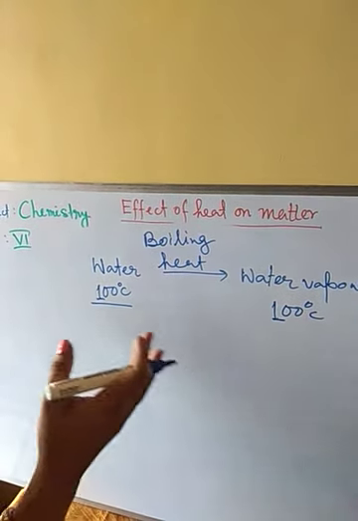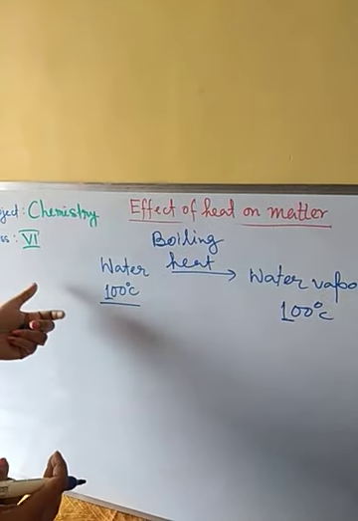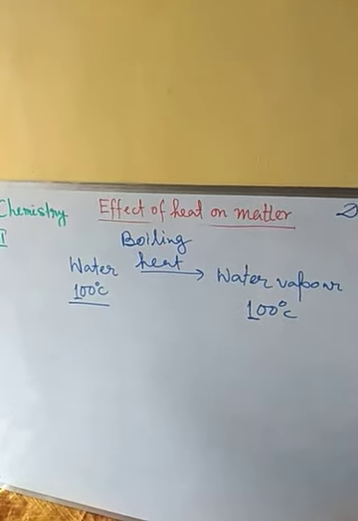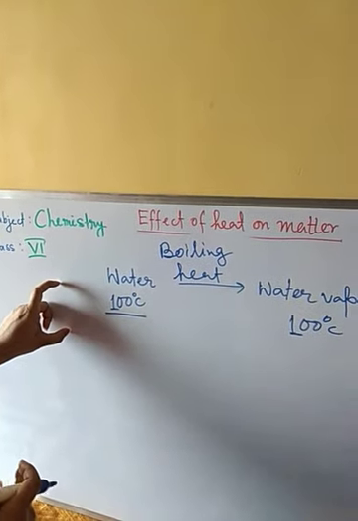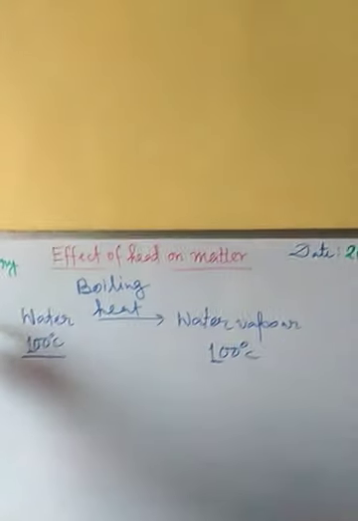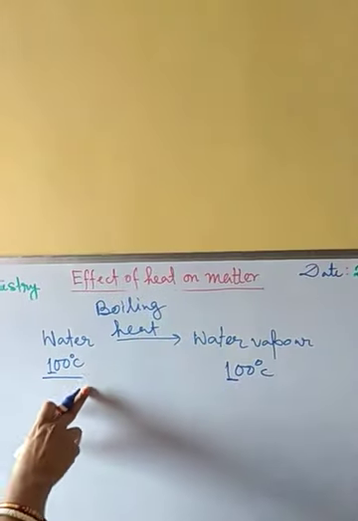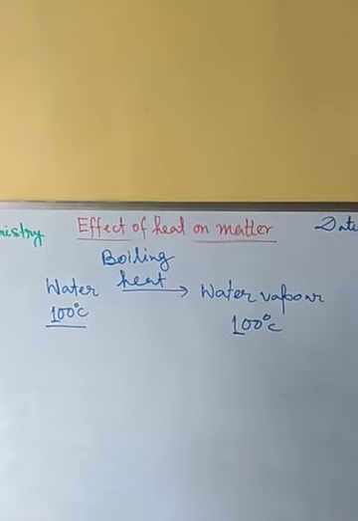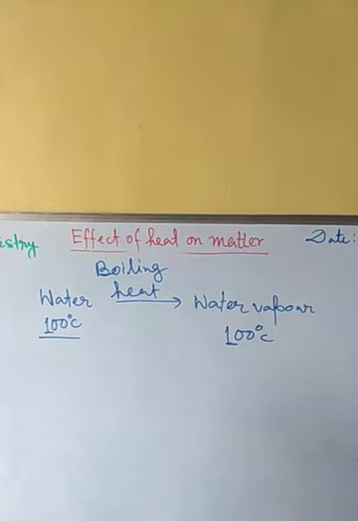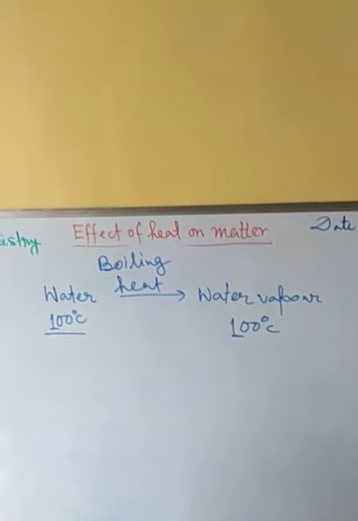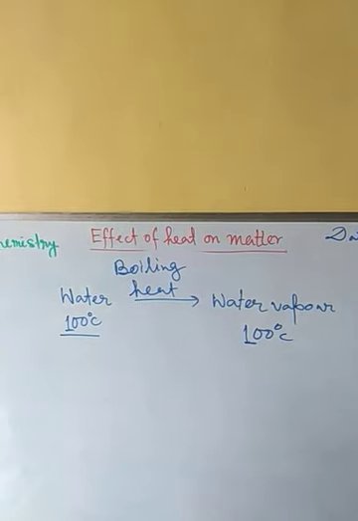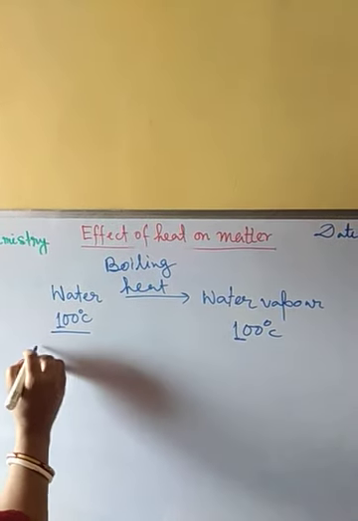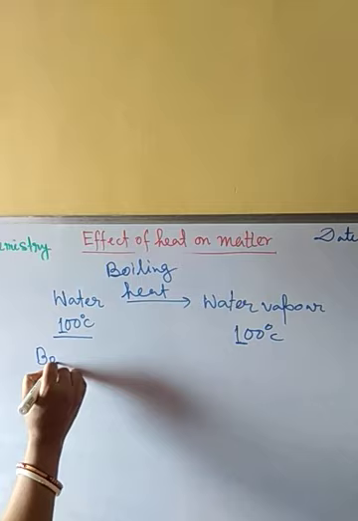As we have seen for ice to water conversion or water to ice conversion, the temperature is fixed during the change of state. So during the boiling process, the temperature of water and water vapor will remain fixed at 100 degrees centigrade if the water is pure, and this temperature is called the boiling point.